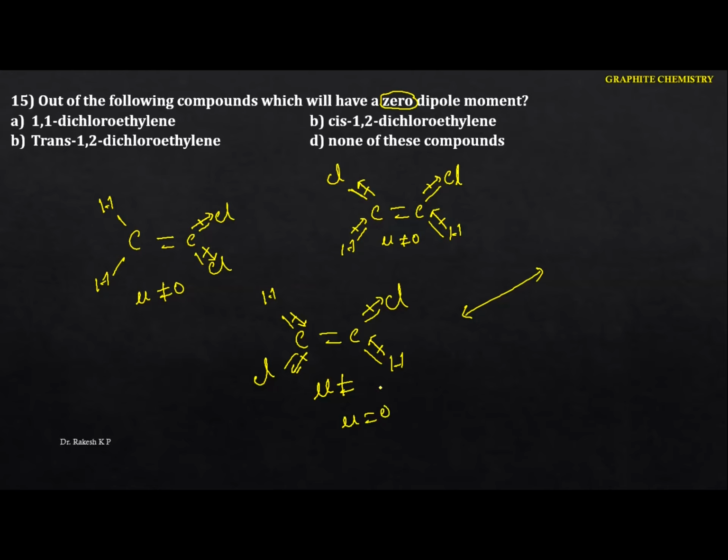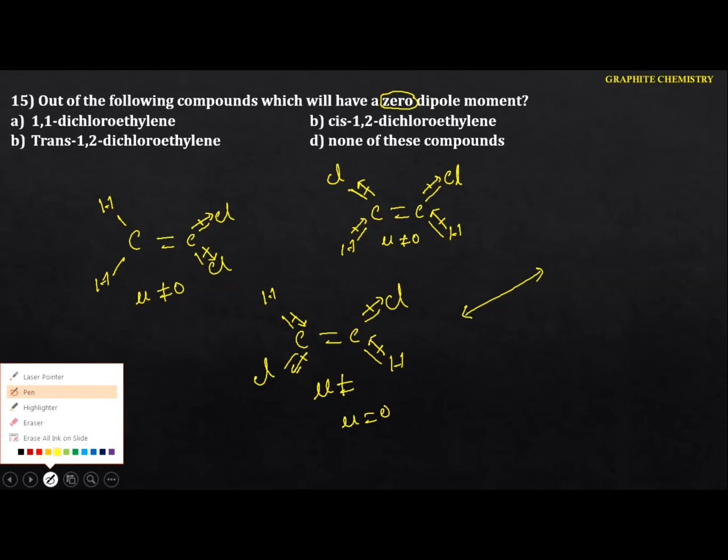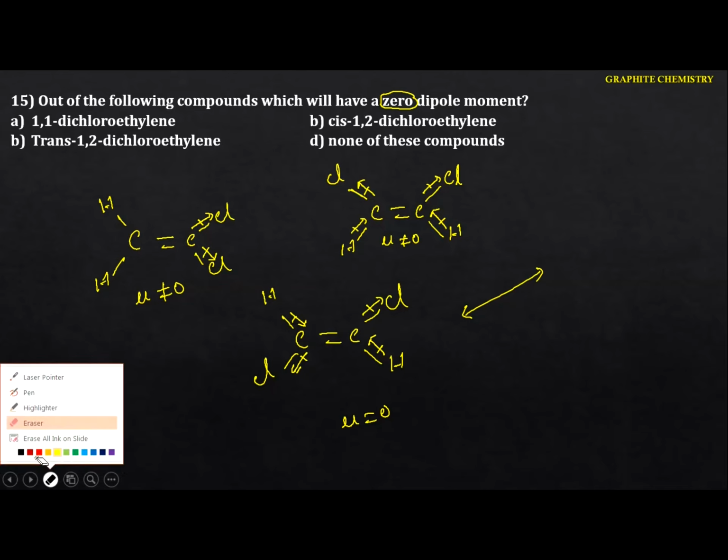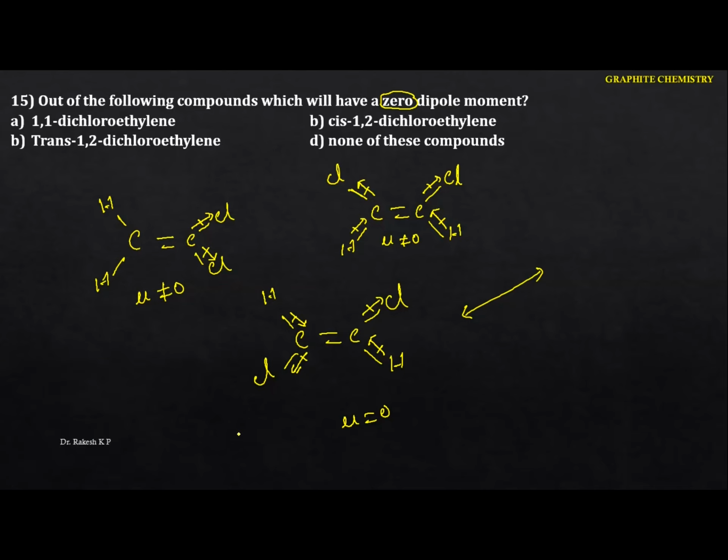So now in this question, what you have to identify is the mu value equal to 0. That means in the trans, we can identify the mu value is equal to 0. That means the dipole moment equal to 0 compared to the cis, and the trans will be the most stable. Hence in this case the mu value is 0 in the trans 1, 2 dichloroethylene.